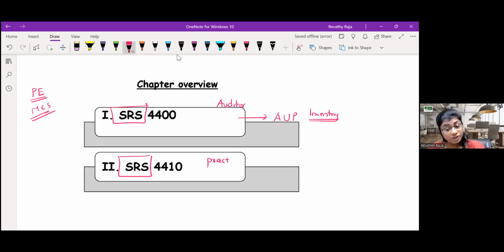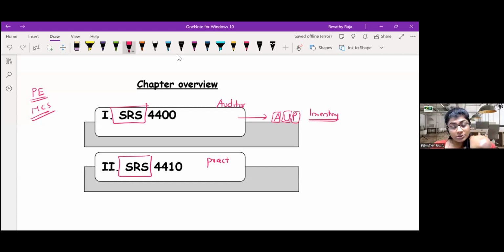Auditor. Which procedure? Procedure set by the management. In audit, who decides the procedure? It is the auditor, CA.